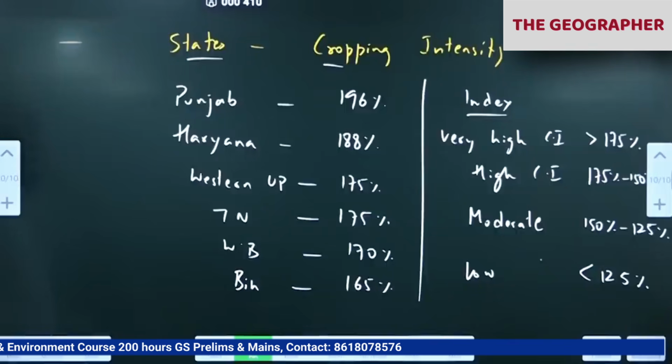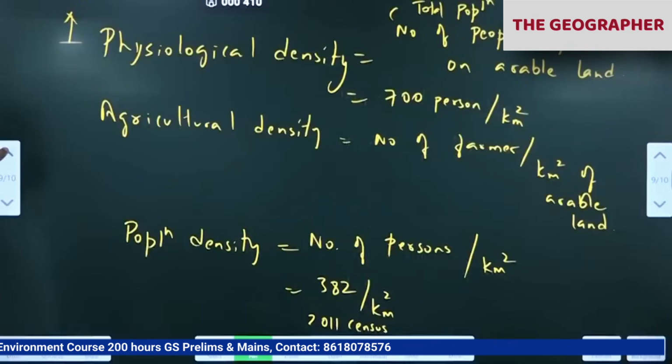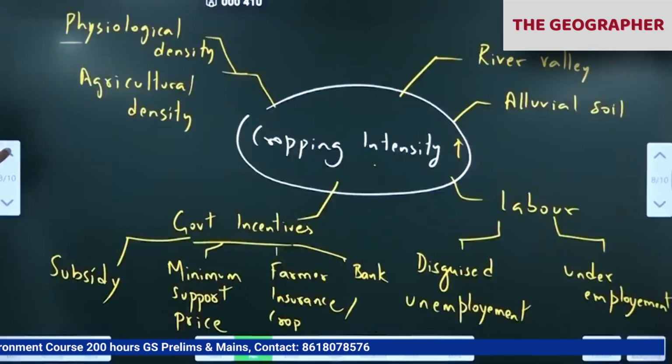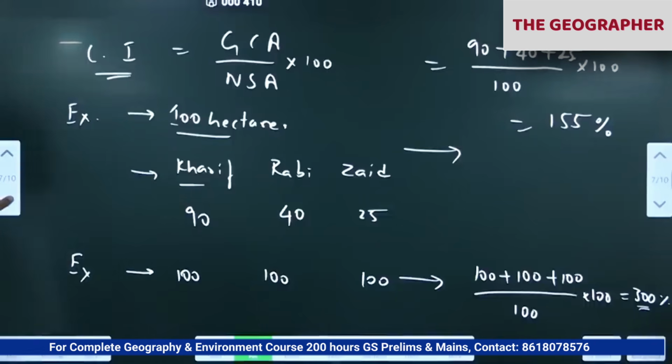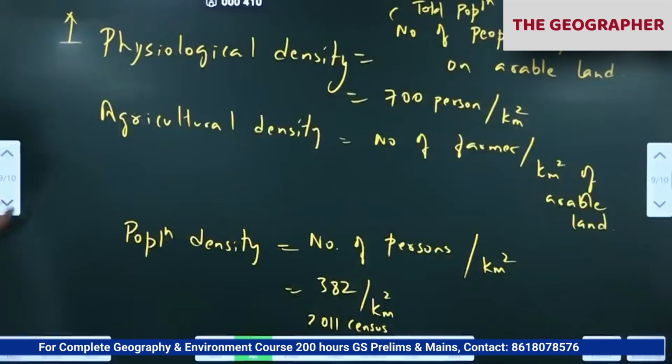Clear? Cropping intensity, and you know what physiological density and agricultural density are. In GS all this will come. We are not doing optional geography, we are doing GS actually. In GS they have asked all these questions. They have asked, cropping intensity क्या है, and all they are asking now.